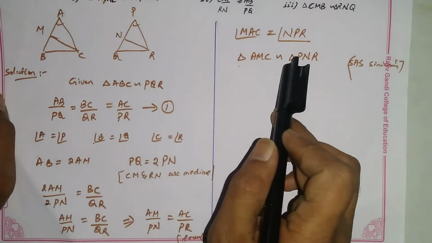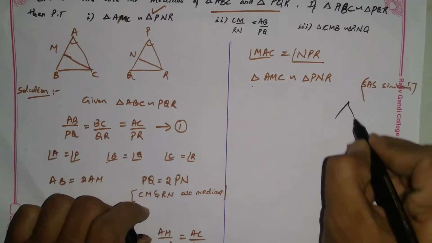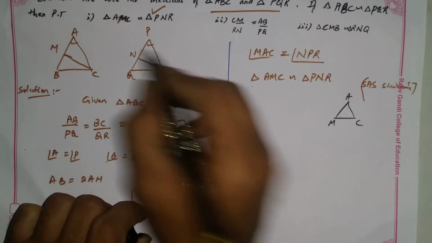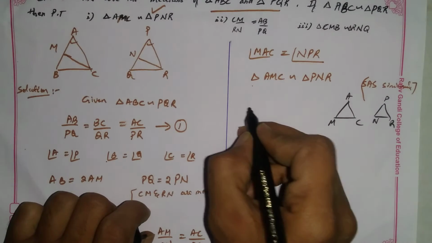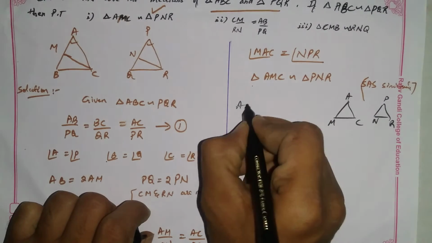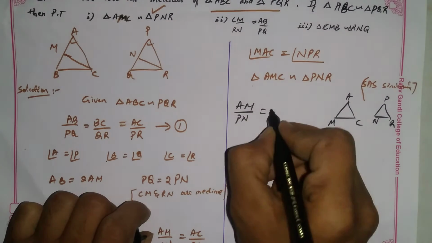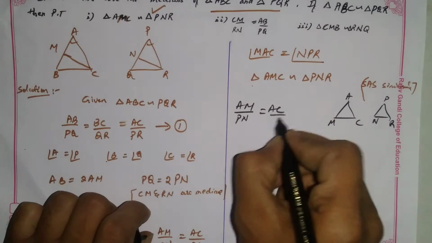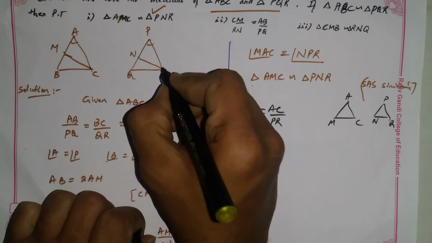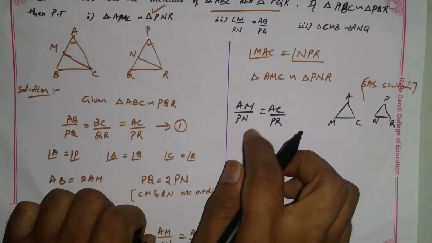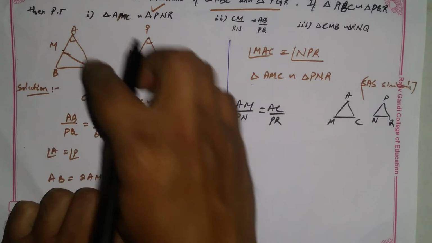Since triangle AMC is similar to triangle PNR, we can write easily that AM by PN is equal to AC divided by PR. Since this triangle is similar to this triangle, AM by PN is equal to AC by PR.